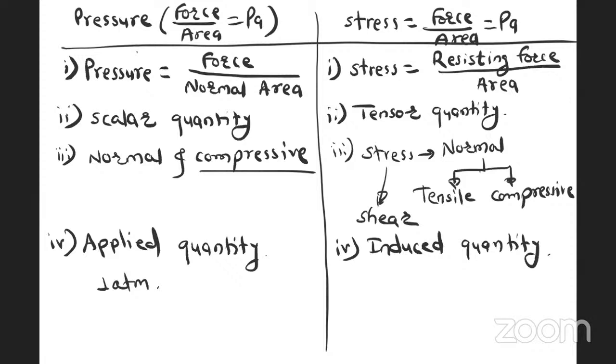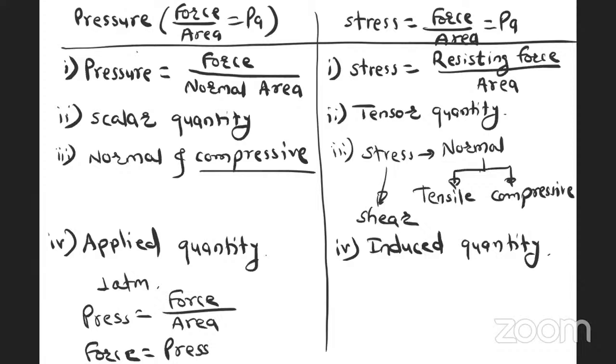Now what happens as the component changes? This pressure is nothing but, understand carefully, force divided by normal area. Therefore, force becomes pressure into normal area. On each and every component that you can see right now, the pressure is 1 atmosphere. On mobile phone, on pen, on you, on your water bottle, on table, on chair, pressure is 1 atmosphere. Means pressure here is constant, an applied quantity.